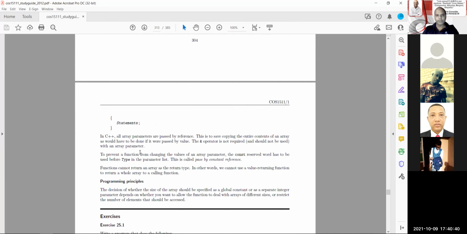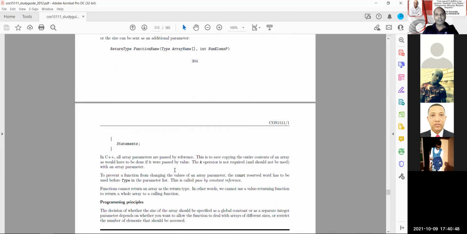It's there at the bottom, I think, on our study guides on page 298. Yes, there we go. At the bottom. It's also on page 305. To prevent a function from changing the values of an array, the const reserve word has to be used before type in the parameter list. This is called pass by constant reference.